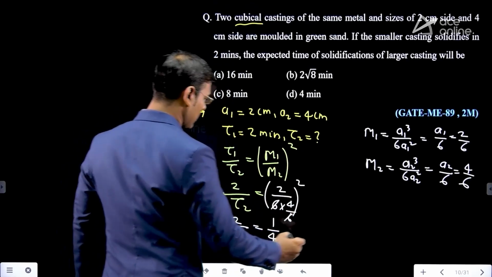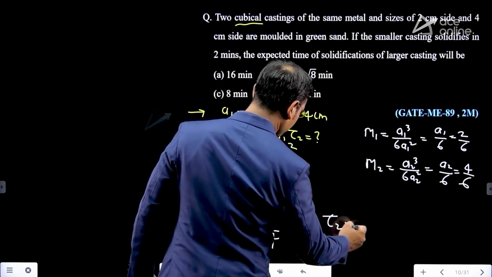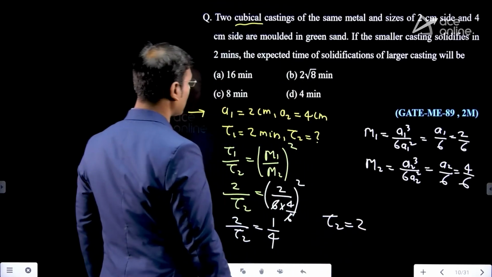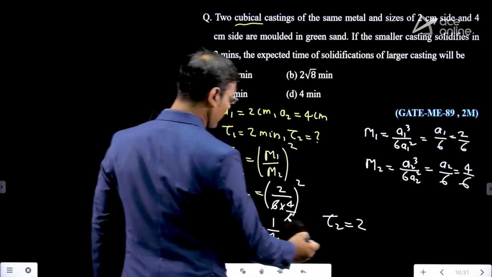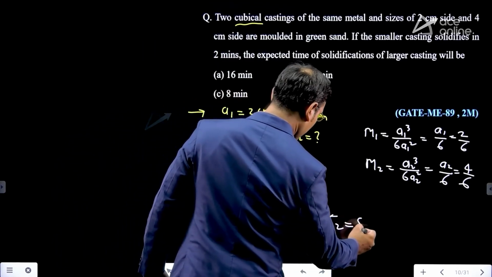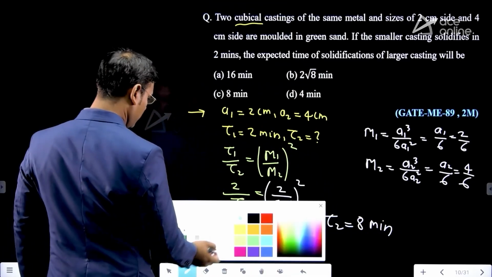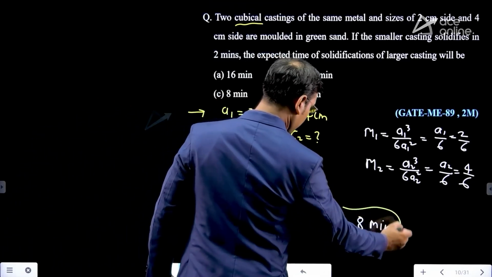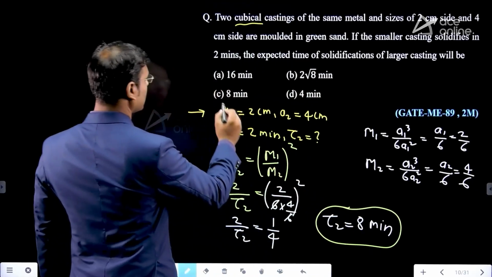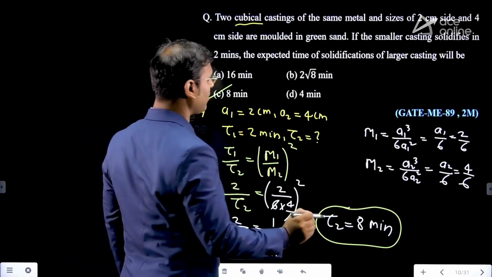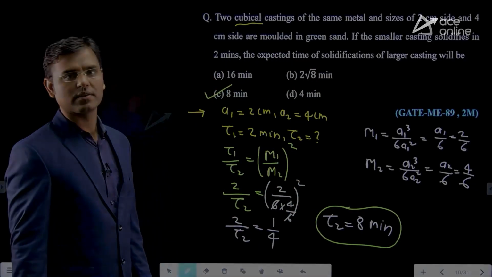So tau 2 is equal to 4 into 2, which is 8. Tau 2 is equal to 8 minutes. This question is over.